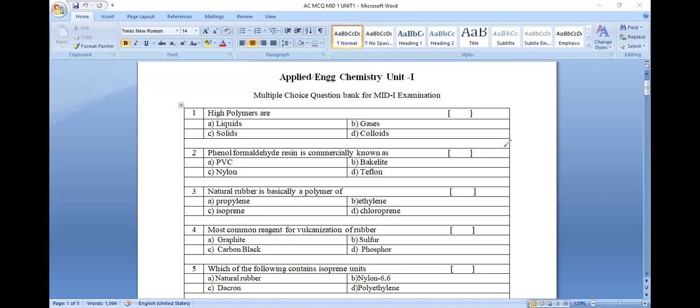And today we are discussing some of the objectives in unit number 1. Last time I discussed chesana. Let's look at some more objectives. Now the first objective: high polymers are liquids, gaseous, solids, colloids.